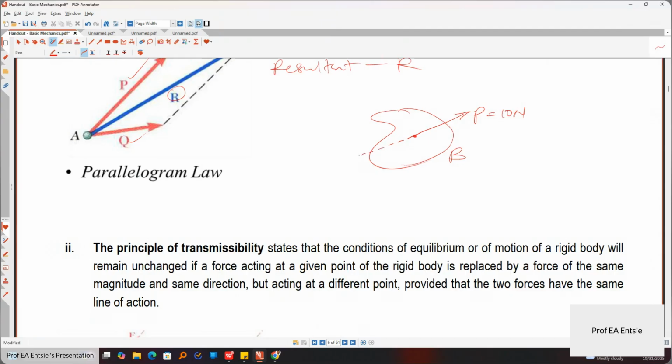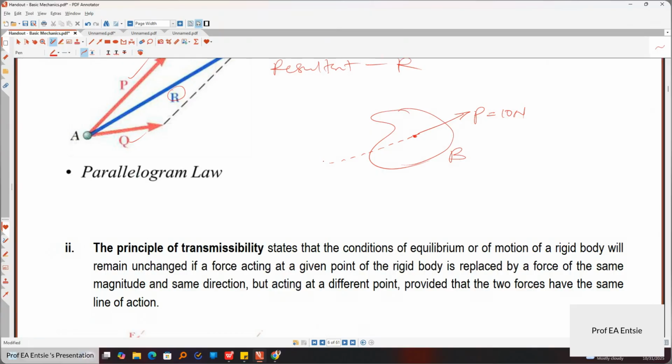The line of action is more or less like the path that the force passes through. That's what I mean, the trace for which the force is acting.